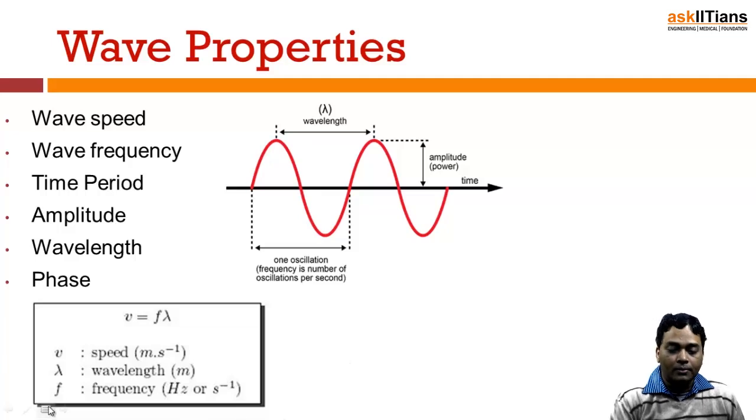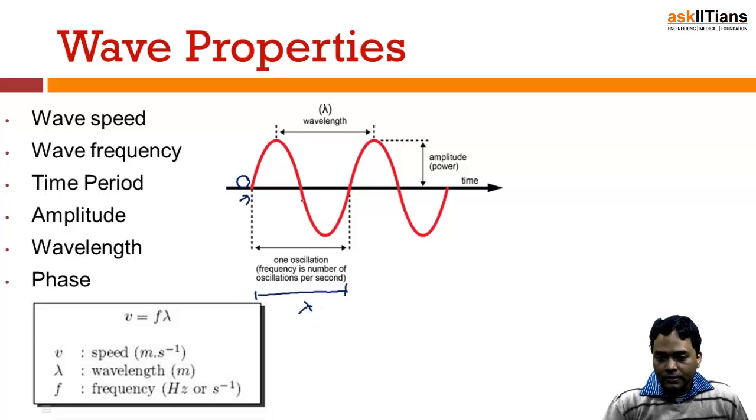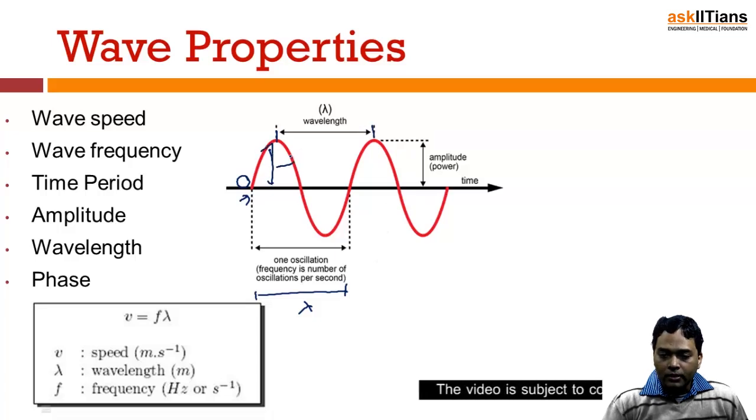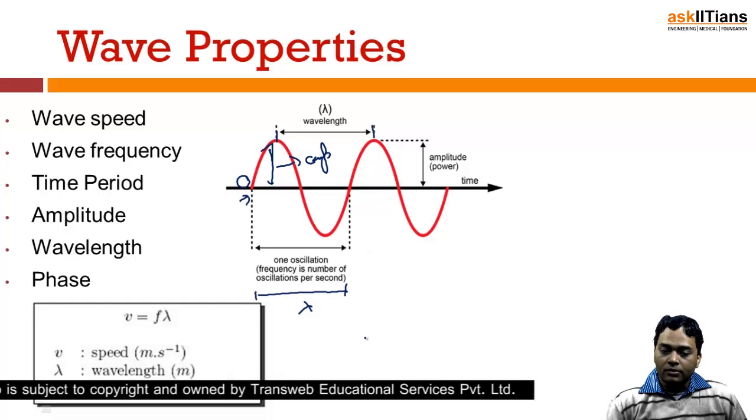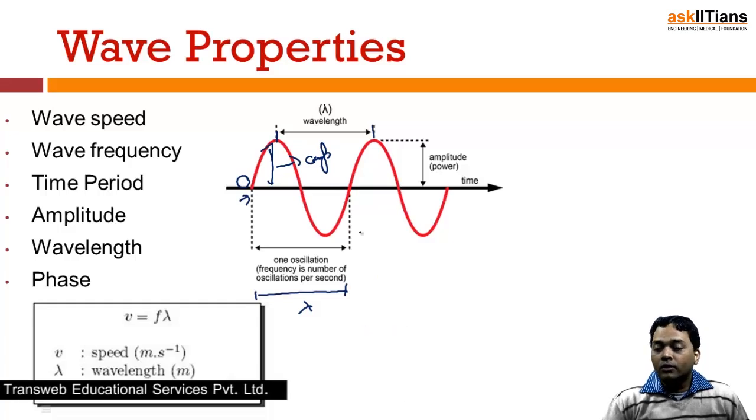Let's try to understand what a phase is. Now, as I mentioned, let's say that this particular point is O. The wave is just starting from here, and the distance between these gives you one lambda. Similarly, the distance between these two gives you lambda, and this particular thing is nothing but the amplitude A. So we are moving along the horizontal direction.